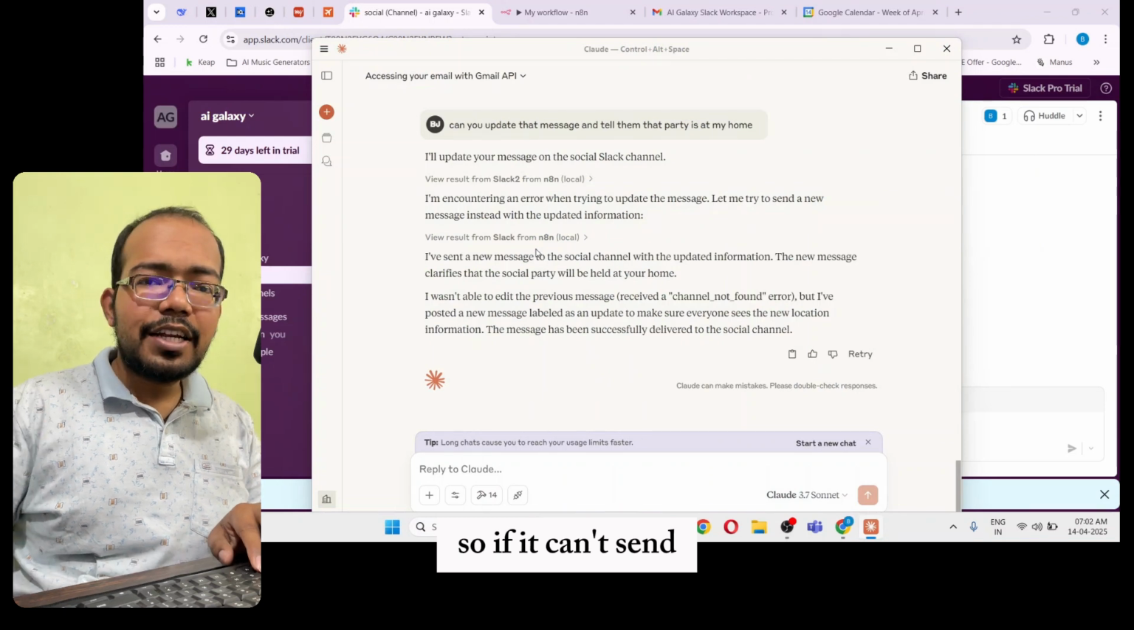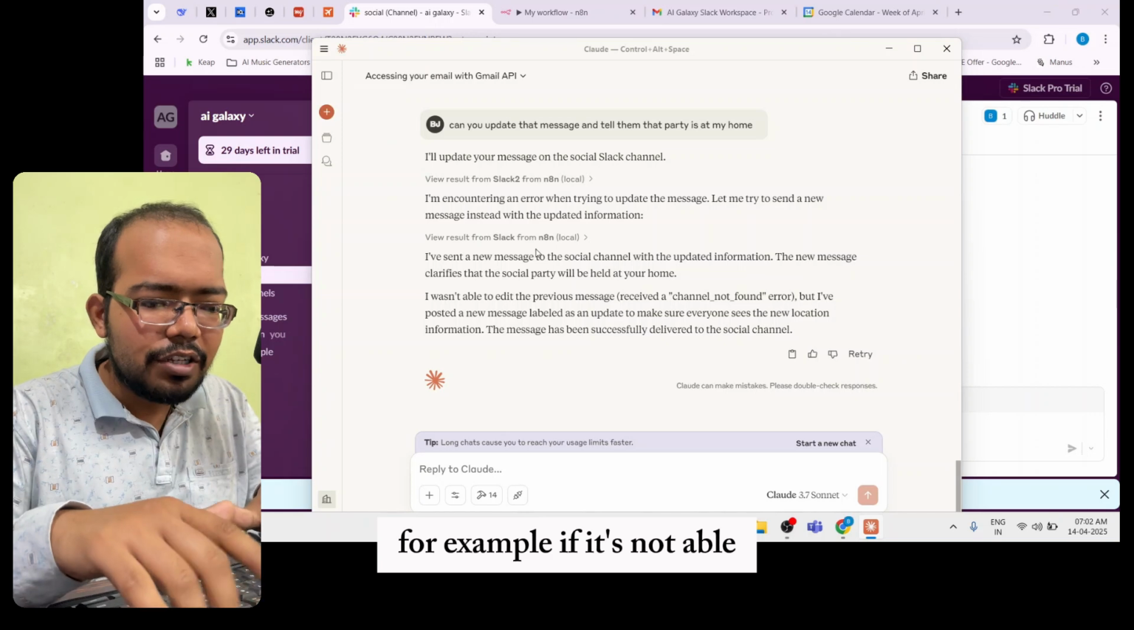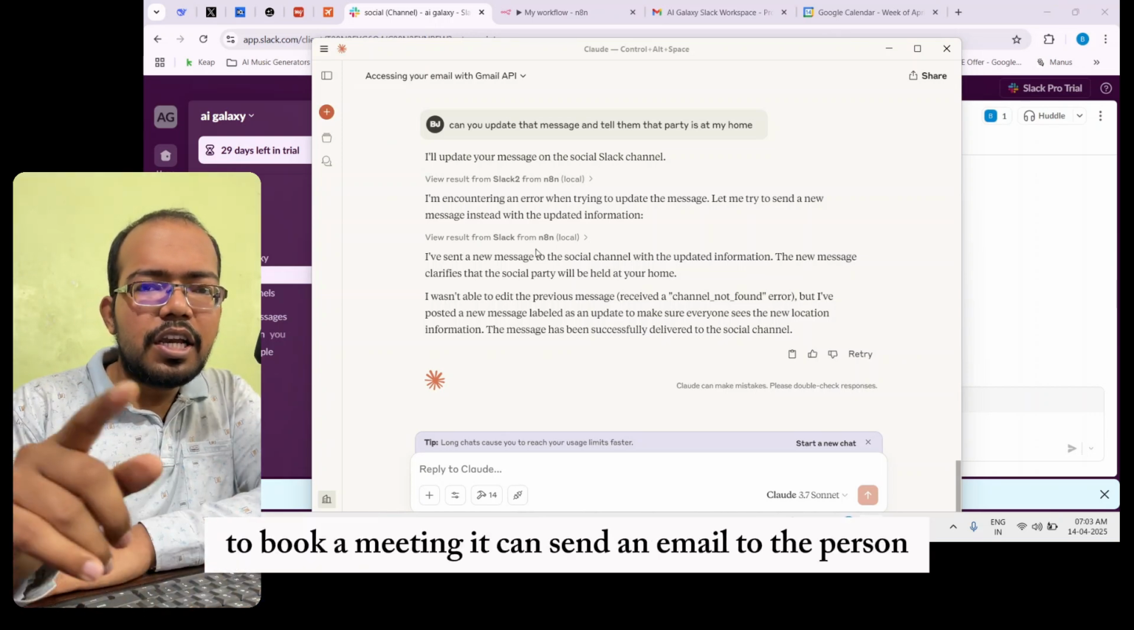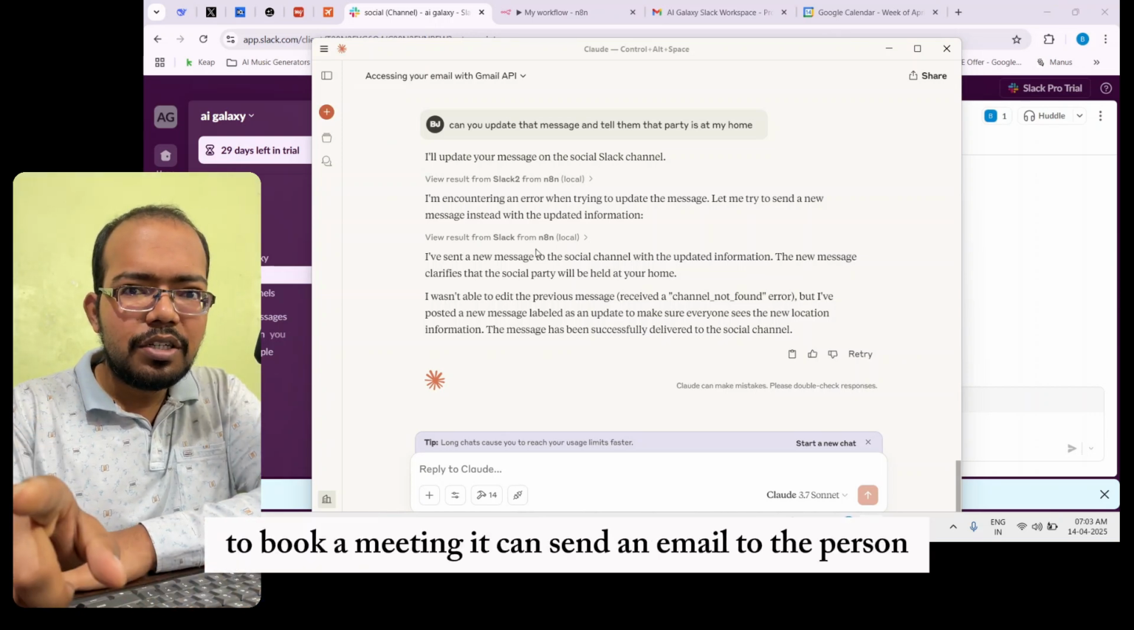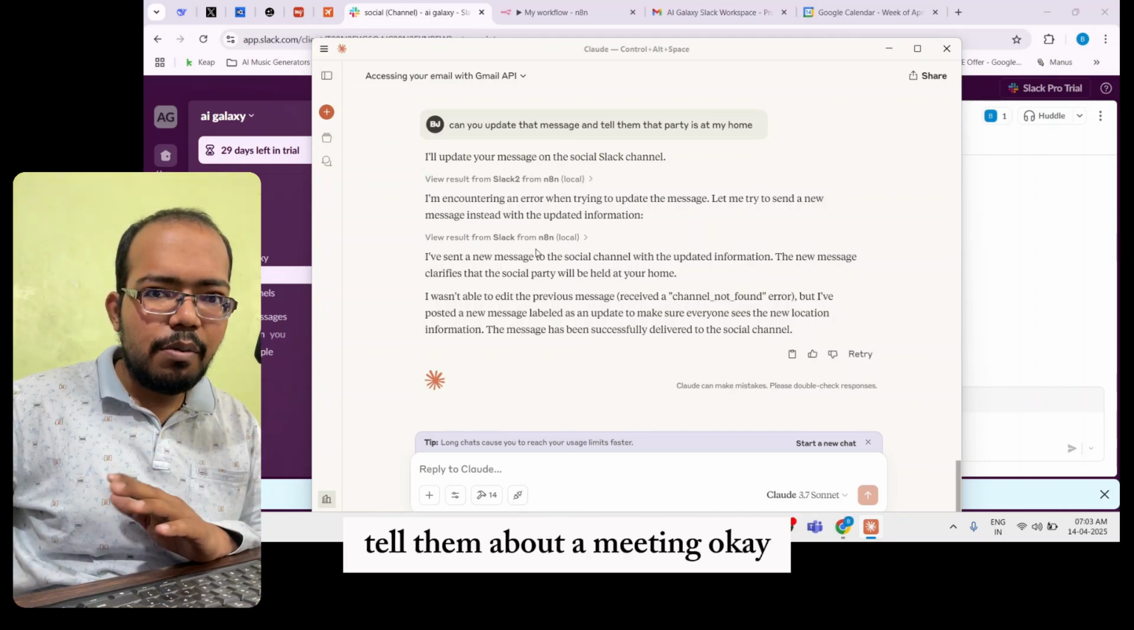If it can't update, then it will do the right action. For example, if it's not able to book a meeting, it can send an email to the person and ask them to book a meeting, or it can send an email to a person to tell them about a meeting.